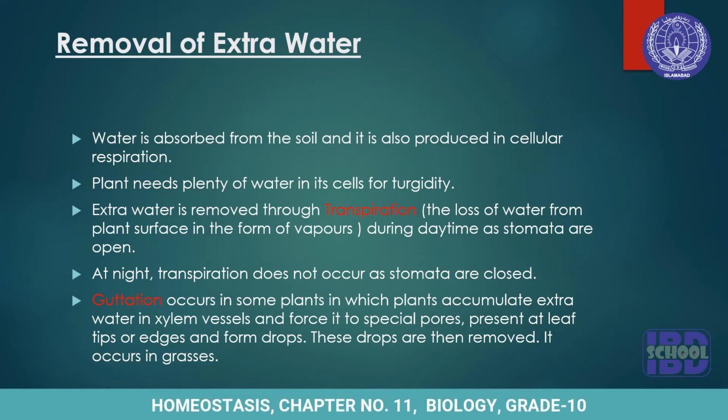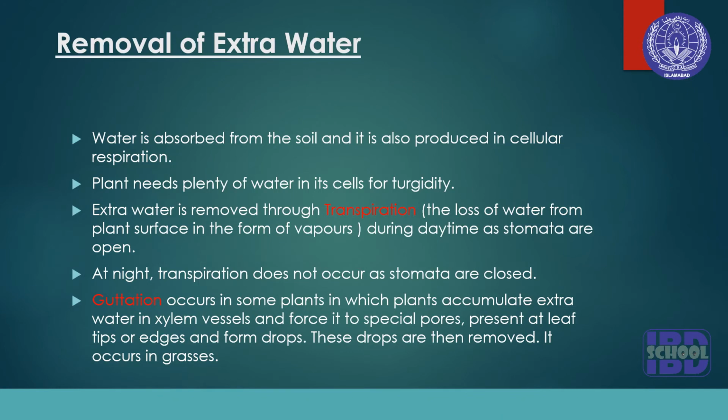So transpiration and guttation are the two processes through which the plant body releases extra amount of water. In transpiration, this extra water is removed in the form of vapors, and in guttation this extra water is removed in the form of drops, right? And guttation sometimes becomes similar to dew drops.